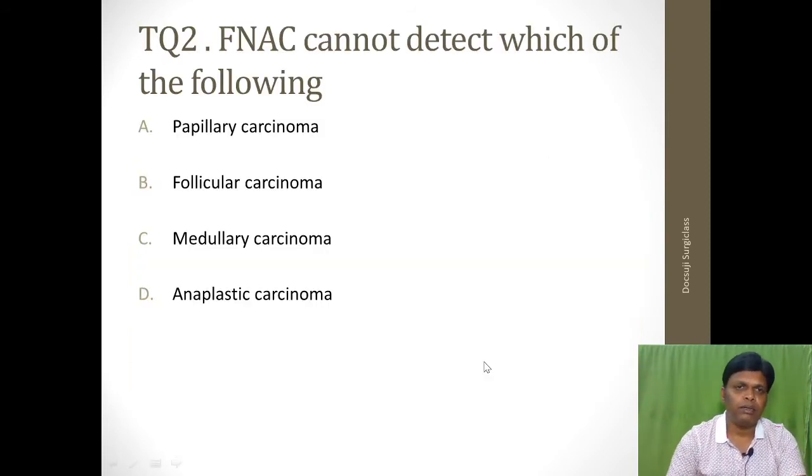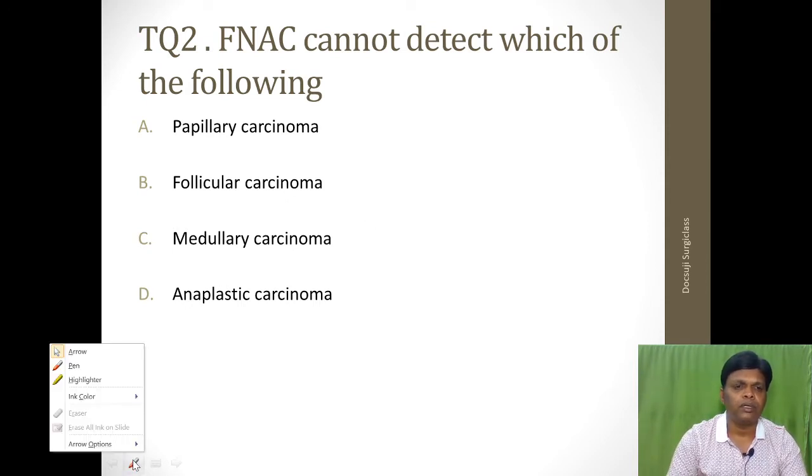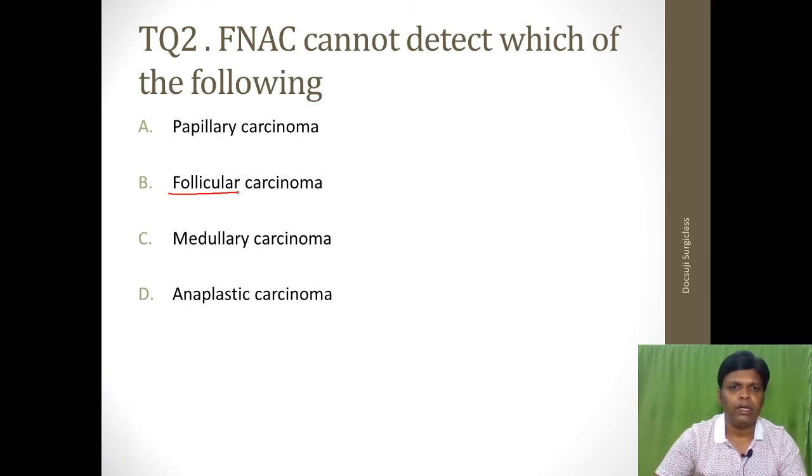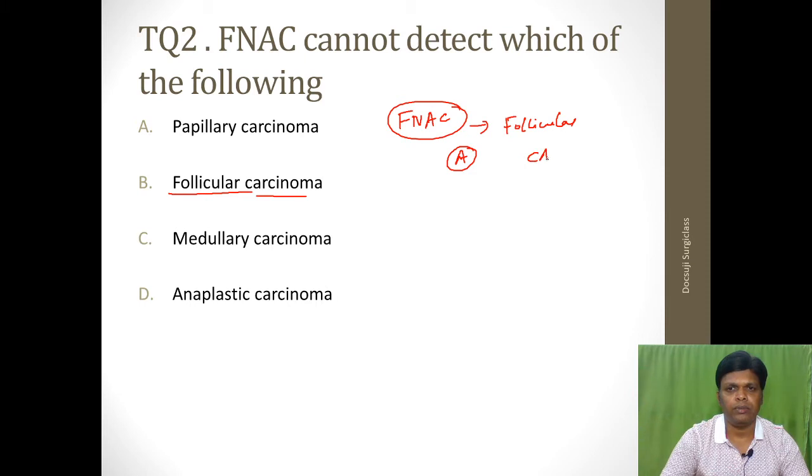This is the second question. FNAC cannot detect which of the following? Okay, what is the answer? The answer for this question is follicular carcinoma. FNAC has an important role in the evaluation of thyroid swelling. The only disadvantage of FNAC in thyroid swelling is that you cannot assess whether it is a follicular adenoma or a carcinoma.